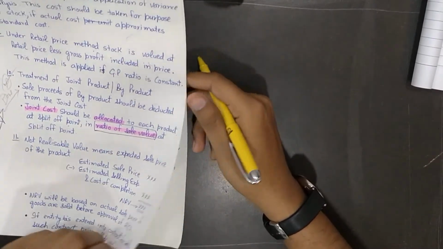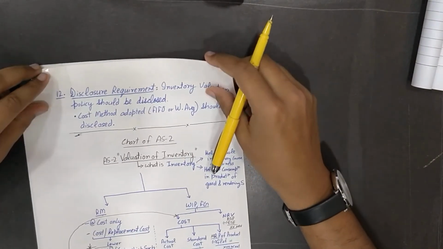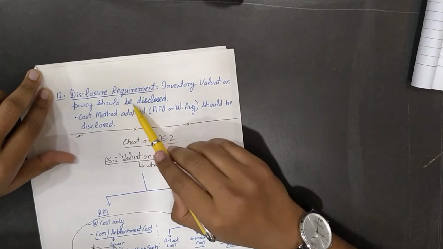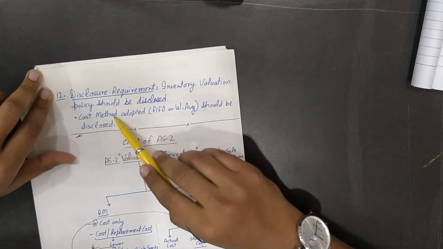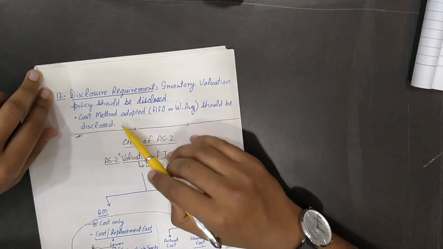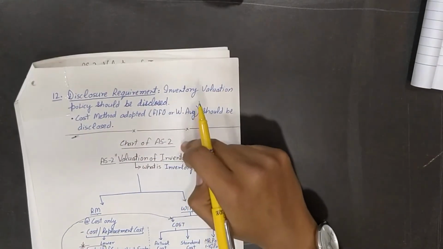Alright. Last point in this is disclosure requirements. Inventory valuation policy should be disclosed. Cost method adopted, FIFO, weighted average, LIFO should be disclosed. This completes Accounting Standard 2.